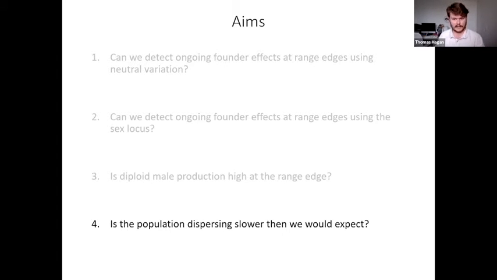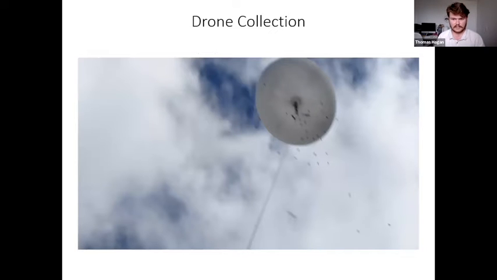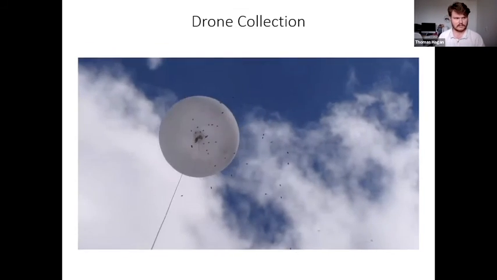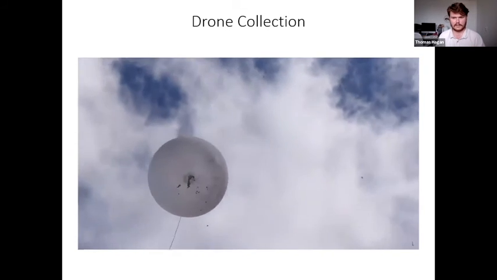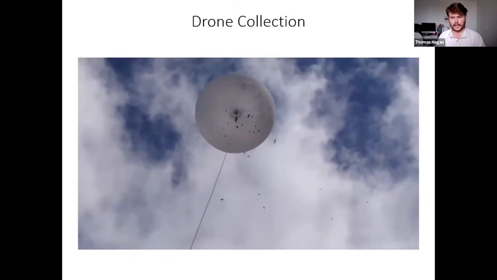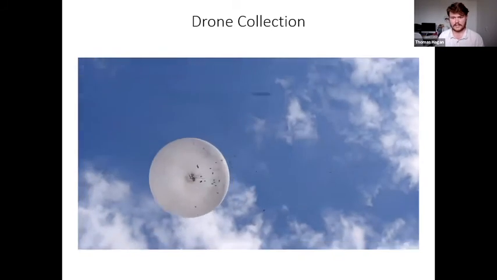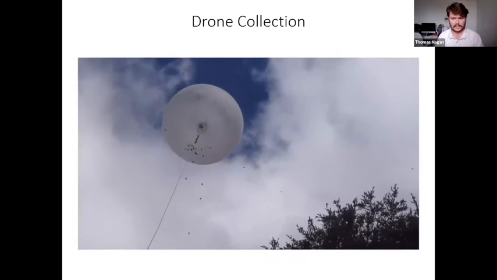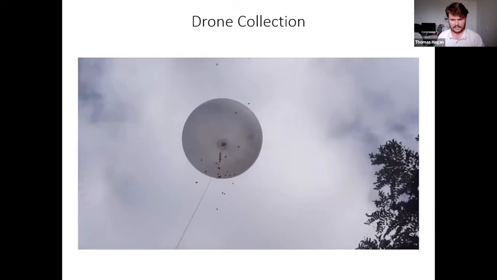of the population down. So to answer these aims, we collected samples using two main methods. The first I'll talk about now is the collection of drones, which are the males. We collect them at drone congregation areas. This is done fairly simply. They meet in specific areas at specific times of the day in attempts to mate with queens, which they do about 6 to 8 meters in the air.